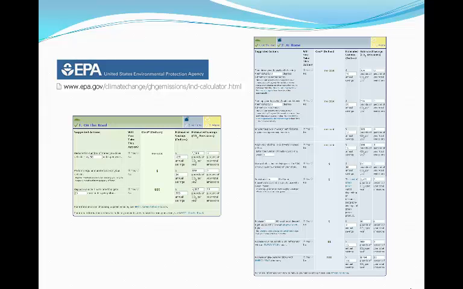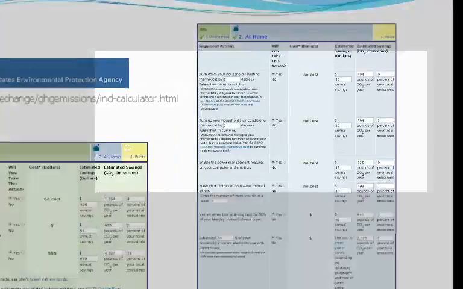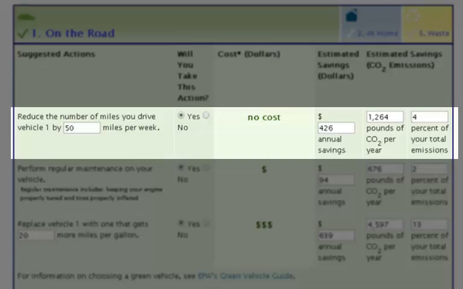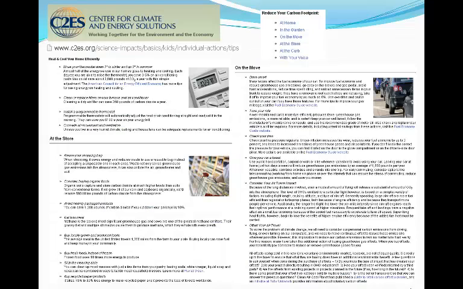In determining how to offset the 6.36 tons I will emit due to this trip, I first visited the Environmental Protection Agency website. Their calculator for personal usage proved very useful and informative on how much I could eliminate through various lifestyle changes, including raising or lowering my thermostat, and reducing the miles I drive weekly, for example. The Center for Climate and Energy Solutions, although not providing a good calculator, did give some good information on ways to reduce emissions, with some numbers.